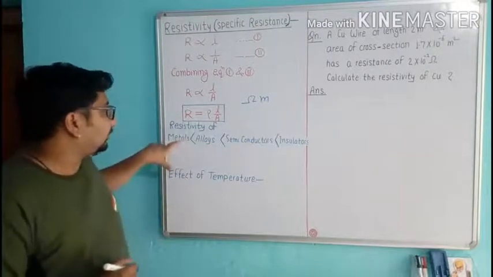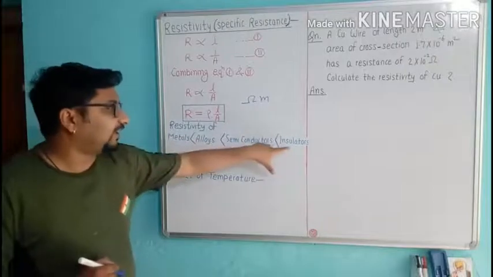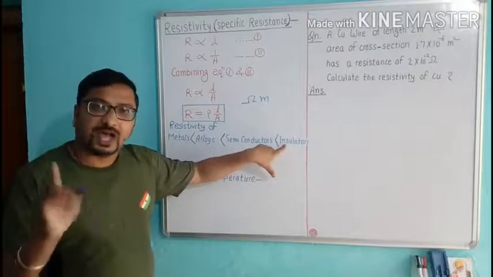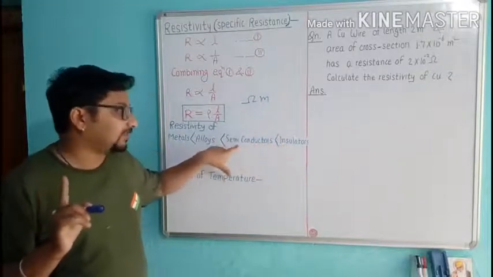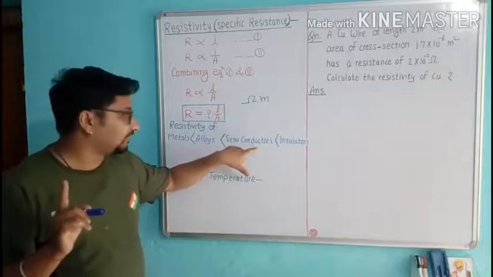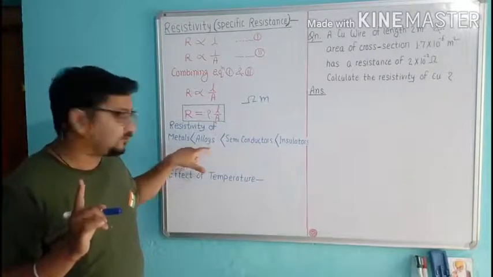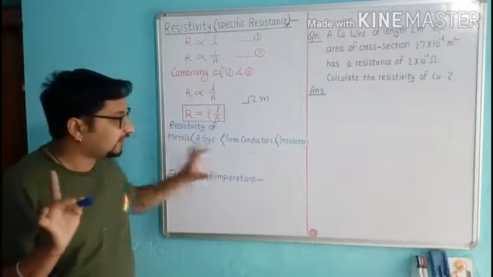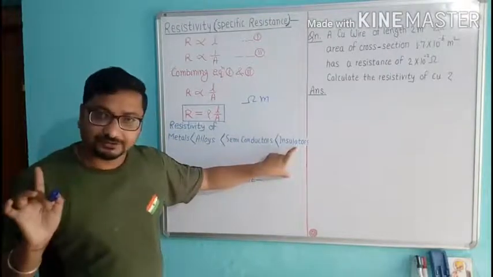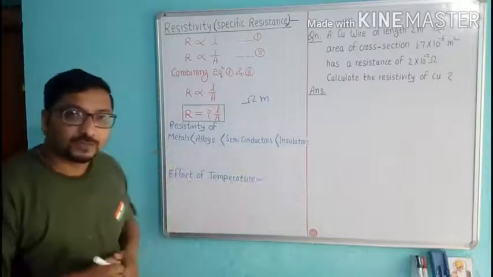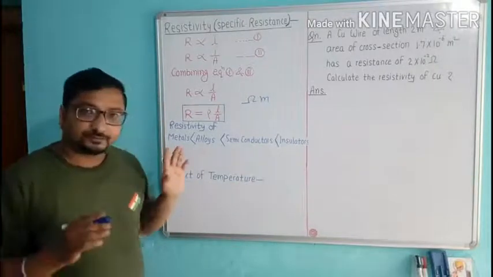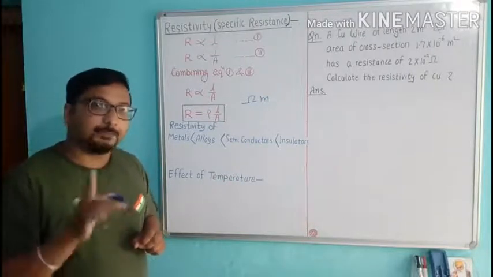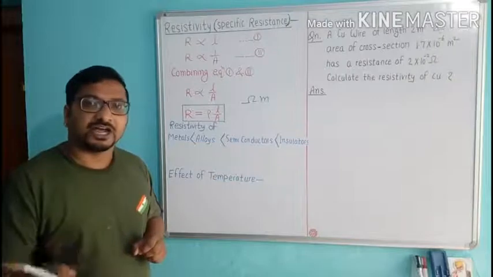Now, this is the decreasing order of the resistivity. Insulators have higher resistivity than semiconductors. Semiconductors have higher resistivity than alloys. Alloys have higher resistivity than metals. So that means metals have low resistivity and insulators have higher resistivity. A good conductor should have low resistivity, and a bad conductor will have higher resistivity.